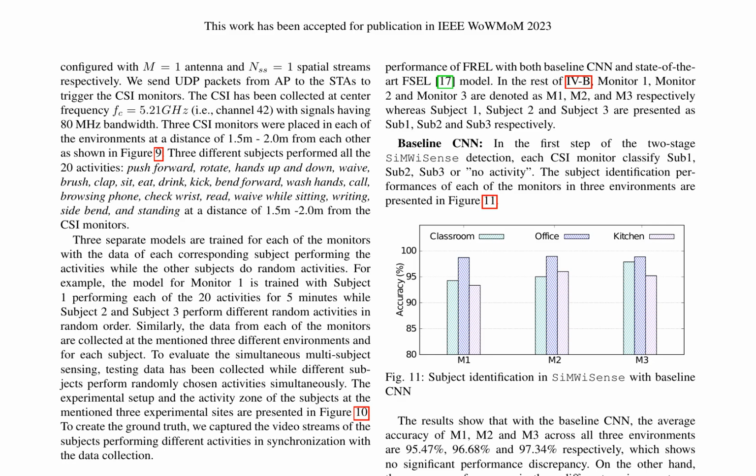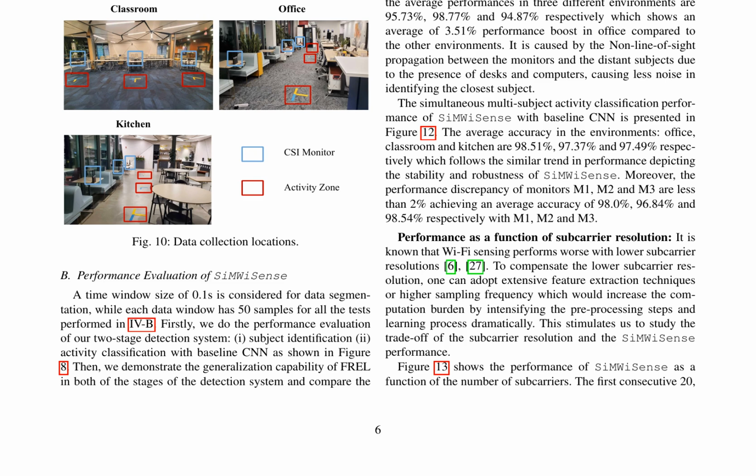The performance discrepancy of monitors M1, M2, and M3 is less than 2%, achieving an average accuracy of 98.0%, 96.84%, and 98.54% respectively. The authors also study the trade-off of the subcarrier resolution and the SiMWiSense performance. They find that the system performs worse with lower subcarrier resolutions, but the extensive feature extraction techniques or higher sampling frequency can compensate for this, albeit at the cost of increased computation burden.